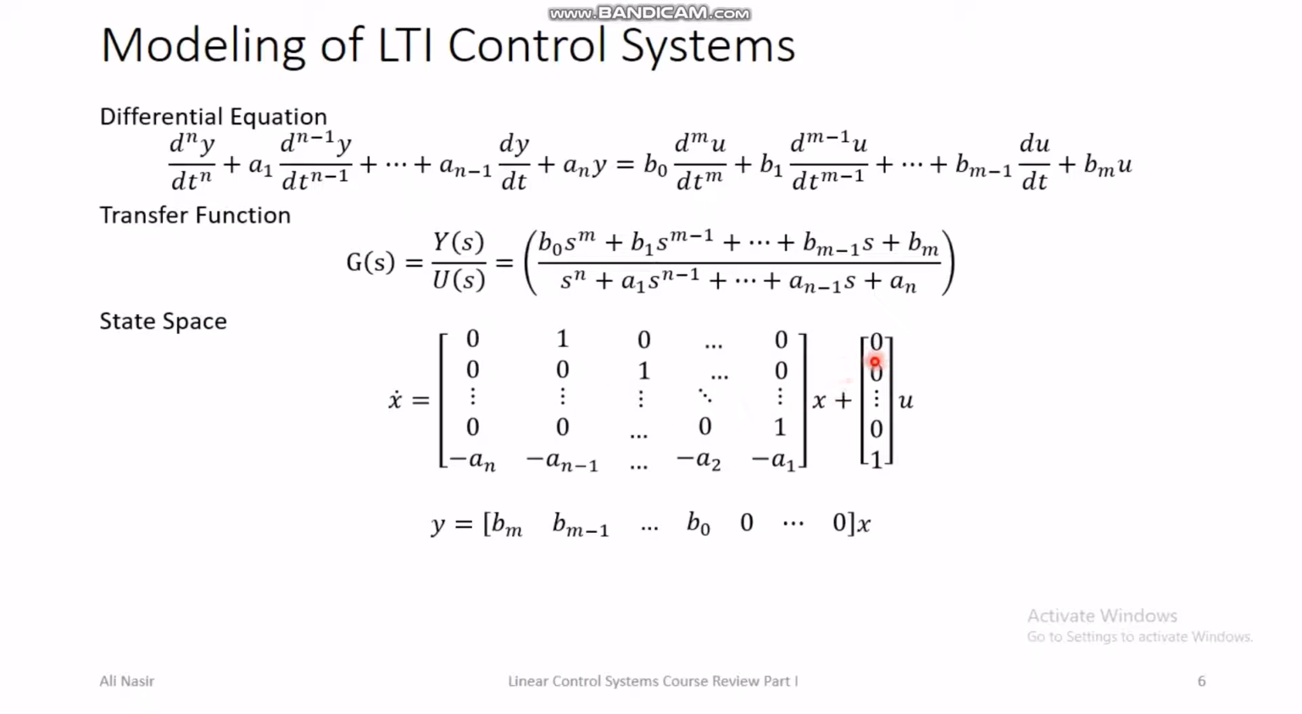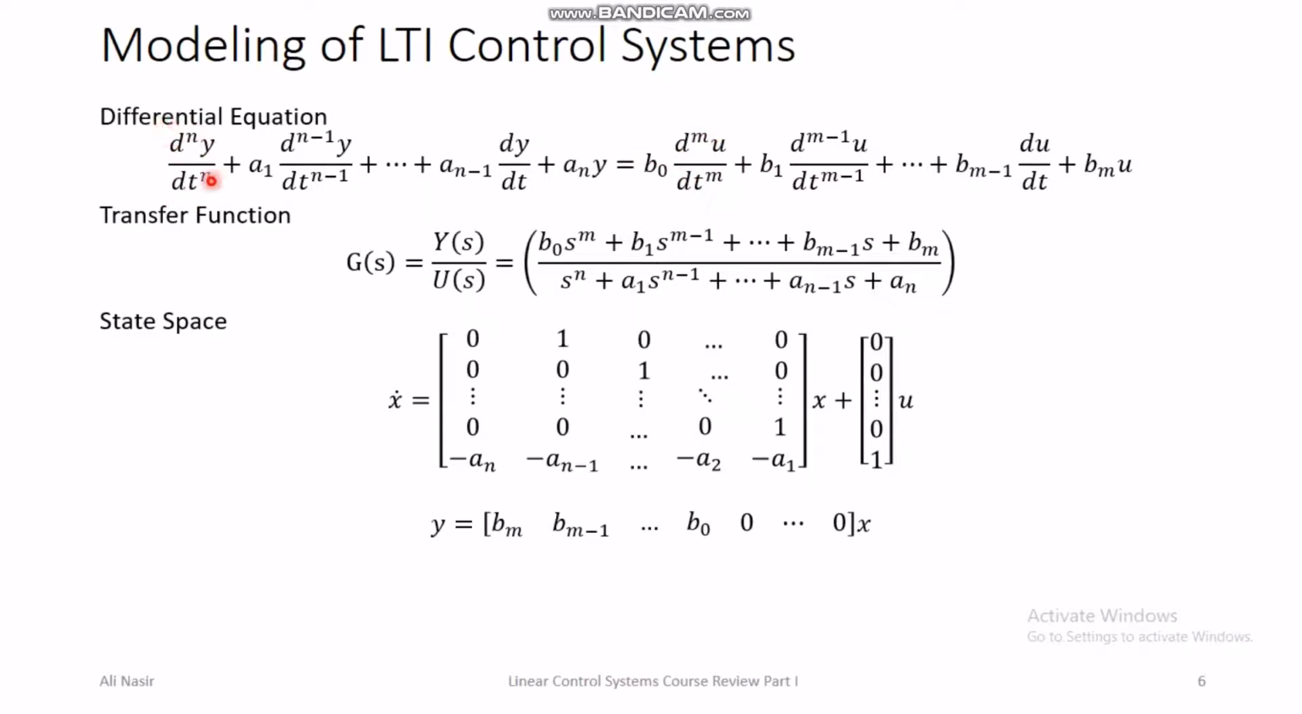In the B matrix, the input matrix, all the entries are 0 except there is 1 at the last entry, and the coefficients b0, b1, b2 up to so on bm, they appear in the reverse order in the C matrix of the state space representation. So since m is less than n, the difference between m and n is expressed as zeros.